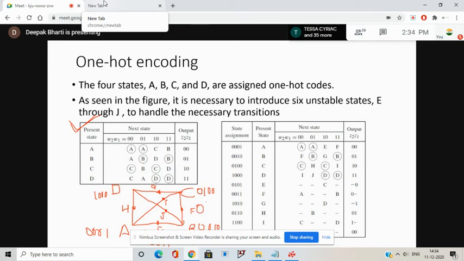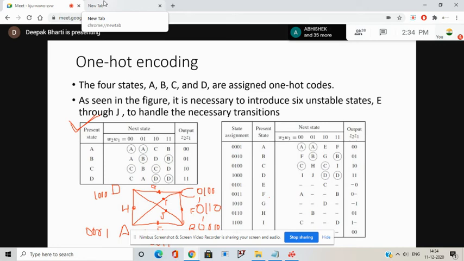0, 1, 1, 0, 1, 0. Is it so? So CF, it is also Hamming distance 1, and FD also, it is at Hamming distance 1.